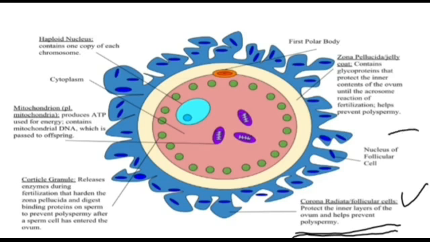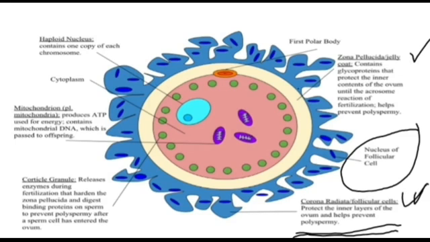Here you can see the nucleus of the follicular cell, which is present inside that corona radiata. Then, as we know from our previous slide, after the corona radiata we will find the zona pellucida, or jelly coat.